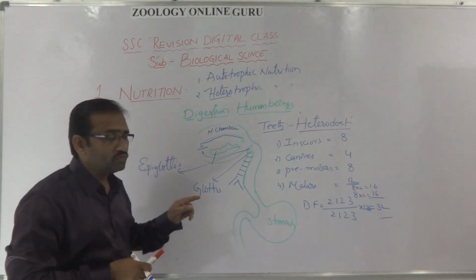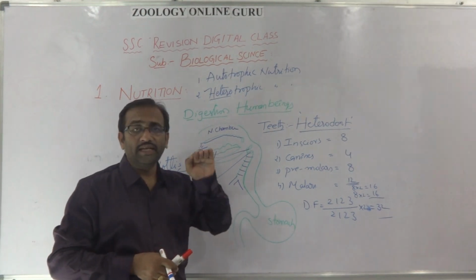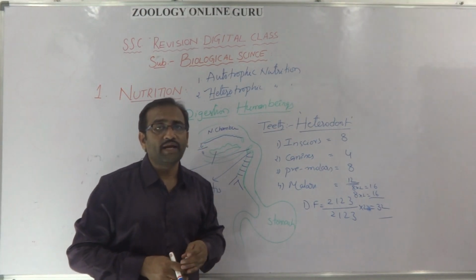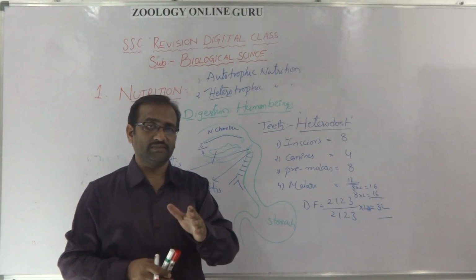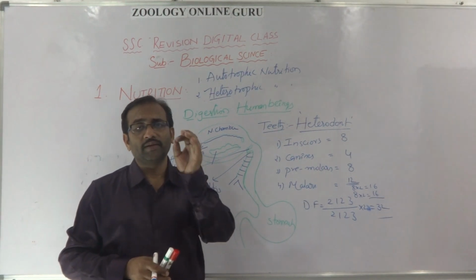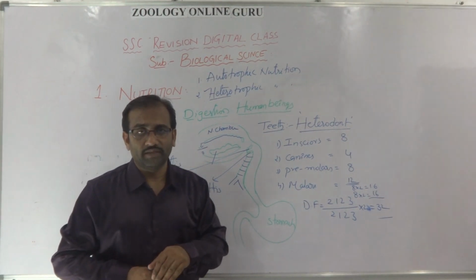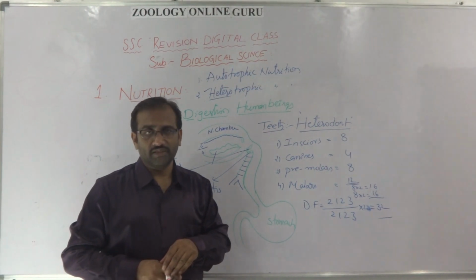Epiglottis is useful to stop, inhibit the entering of food and water into the lungs. So epiglottis is an important half mark bit in the SSC examinations.